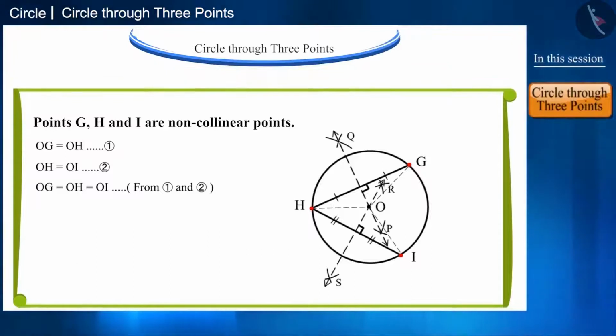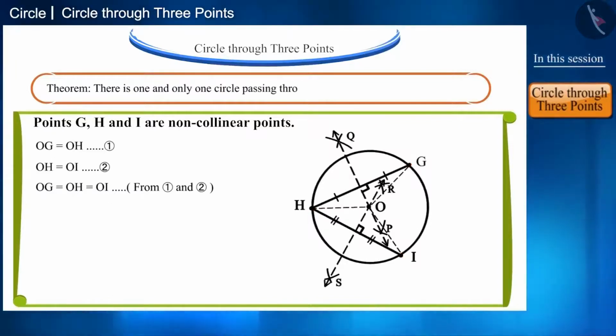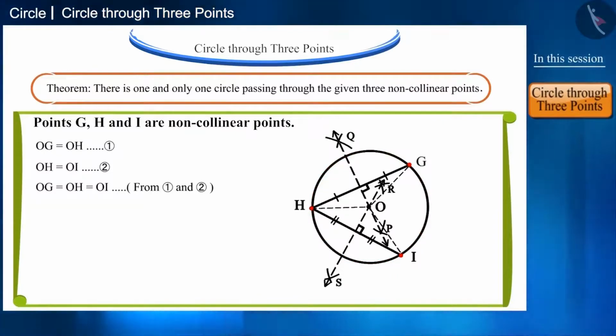Thus, we have proved that we can draw one and only one circle passing through the given 3 non-collinear points. With this, we learned that 3 non-collinear points are sufficient to draw one circle. You can repeat this activity with your classmates.